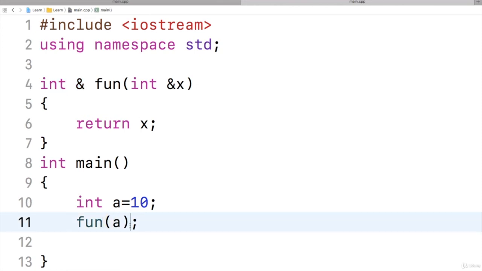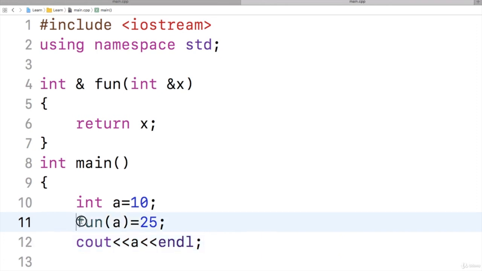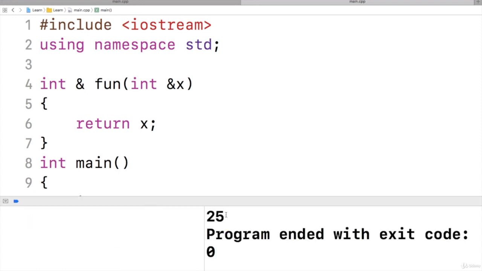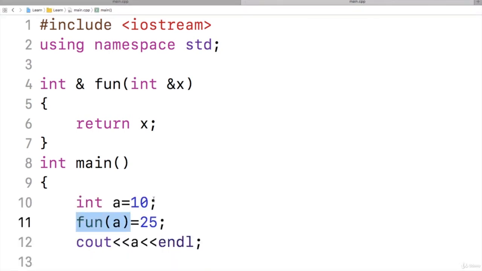So it means, can I assign something to a here? Let us see. I will display this value of a. So what should I get? I should get the value as 25. Yeah, it's not an error. So I can write a function call on the left hand side of assignment. So it works as an L value. Let us run this. Yeah, value 25 is stored in a. So it's working.